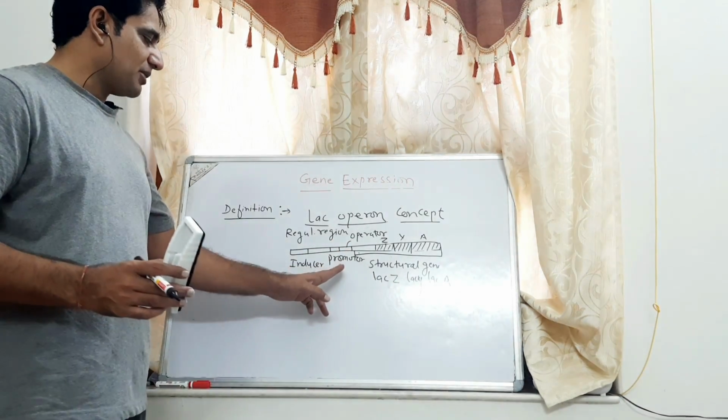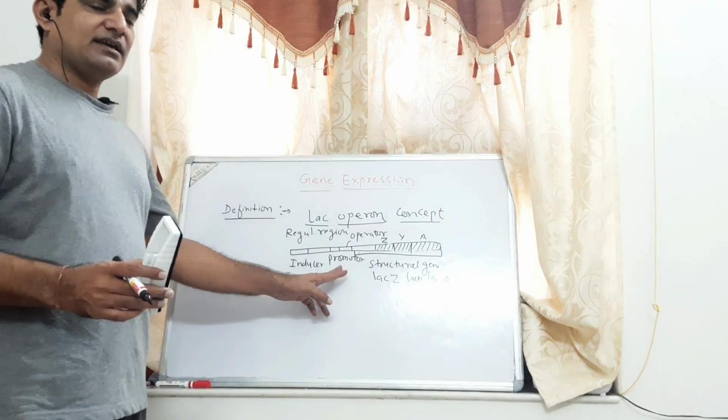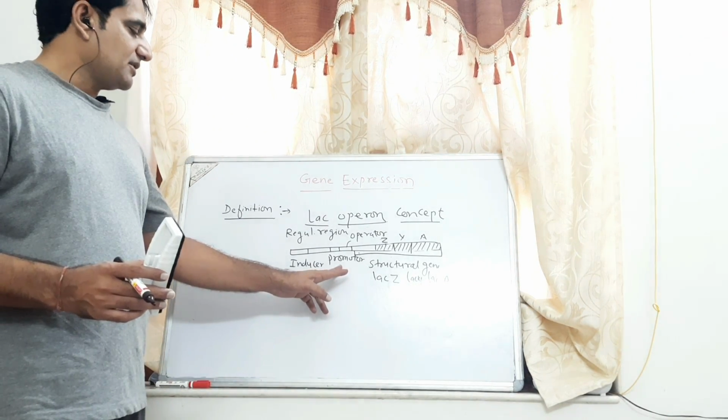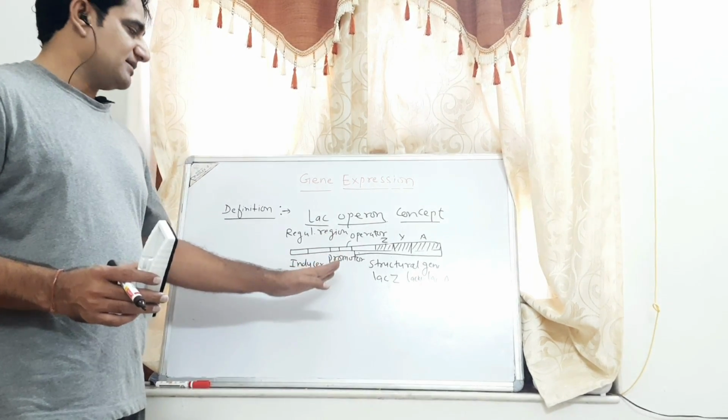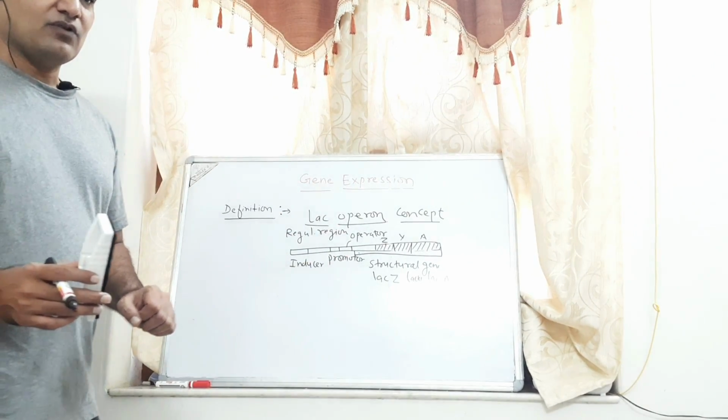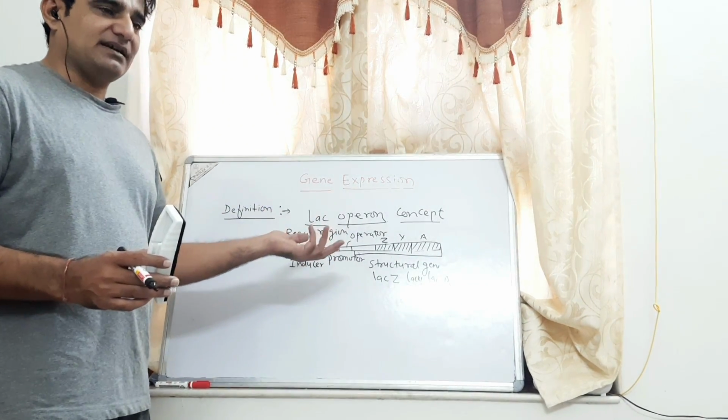One is the promoter region of the DNA, where the enzyme RNA polymerase binds. Second, the operator, where activator and repressor bind.